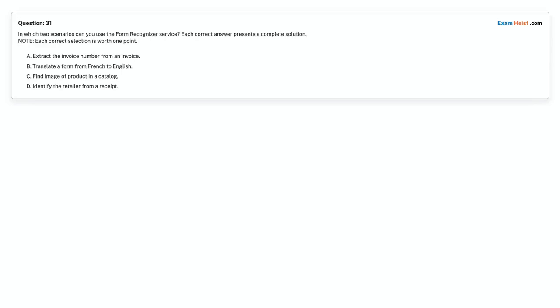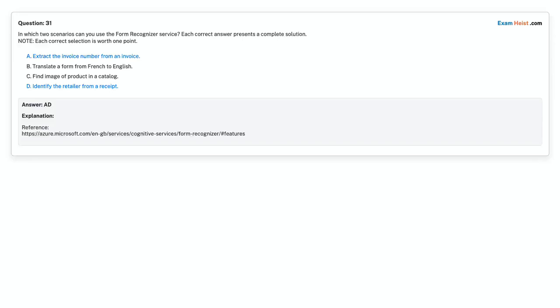Option A, extract the invoice number from an invoice. Option B, translate a form from French to English. Option C, find image of product in a catalog. Option D, identify the retailer from a receipt. Choose the correct answer. Correct answer is option A, extract the invoice number from an invoice. Option D, identify the retailer from a receipt.